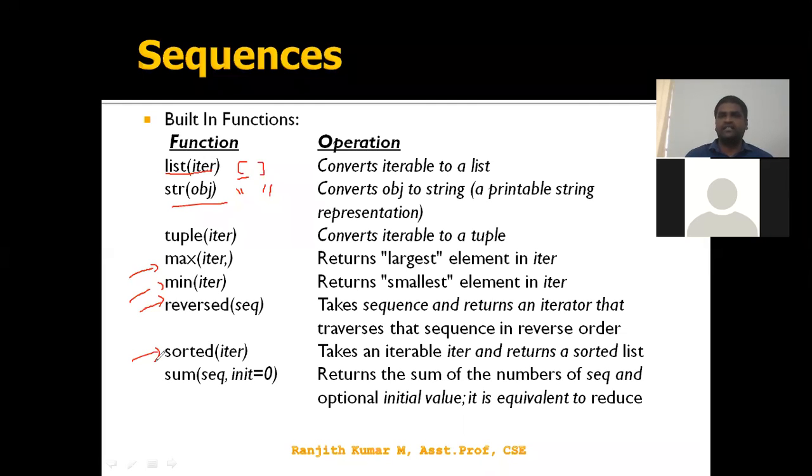By default it sorts in ascending order. If you want descending order, you have to use the parameter reverse equal to True. And the next is sum, which gives the summation of your entire sequence. So these are some built-in functions.